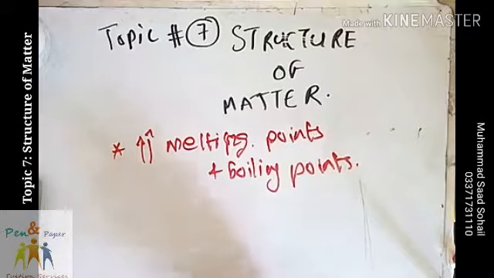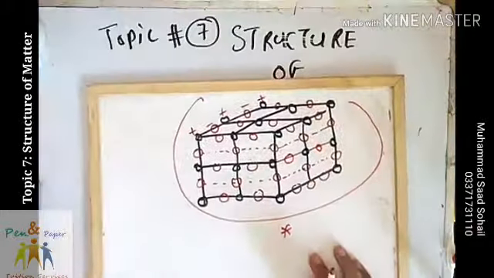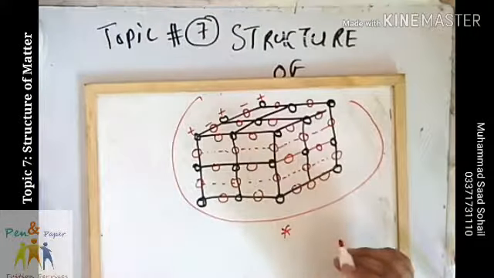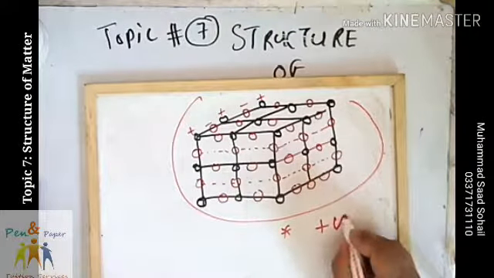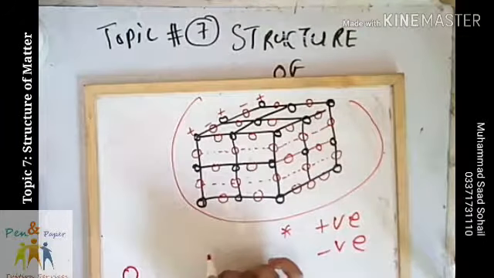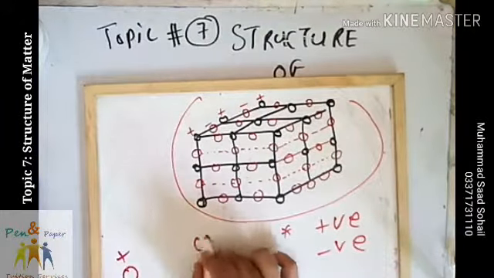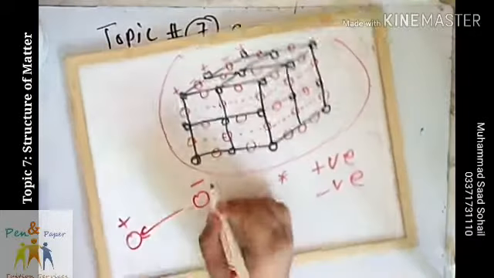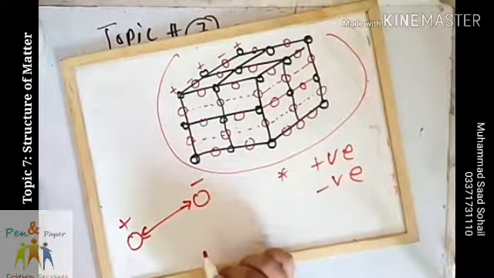This is primarily because a lot of energy is required to overcome the strong electrostatic forces of attraction holding the ions in the lattice together before the compounds can melt or boil. As seen in this diagram, there is a lattice with positive ions and negative ions, and between them there is a very strong electrostatic force of attraction.